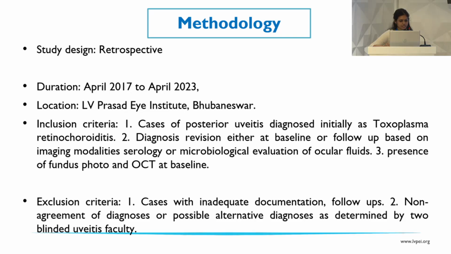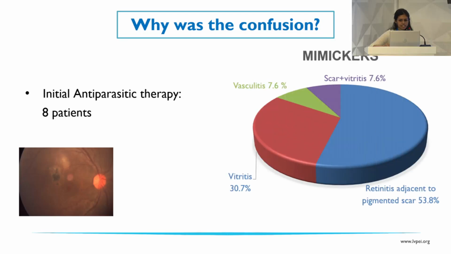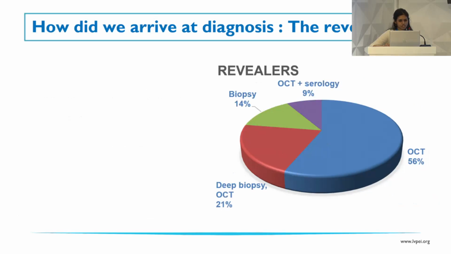So we conducted this retrospective case series in which we included very well documented cases of toxoplasma retinochoroiditis which were diagnosed prima facie. Why did the confusion occur at first? In our case series, the most common mimicker was a retinitis lesion adjacent to a pigmented scar, followed by vitritis and vasculitis. Based upon this, anti-protozoal therapy was started in 8 of the patients.